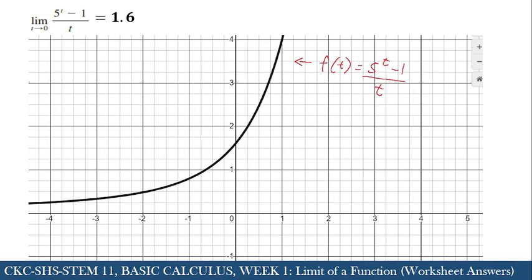This is the given function. If you notice, as we approach 0, starting from the negative side of the Cartesian plane going to 0, the function approaches a certain value, which is around 1.6.